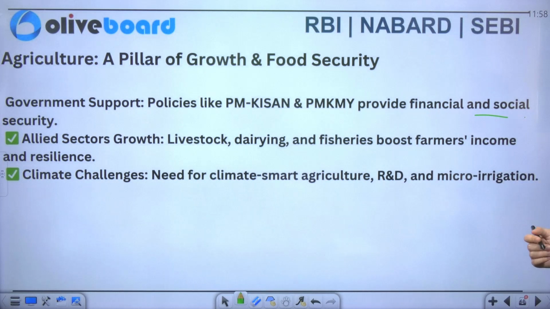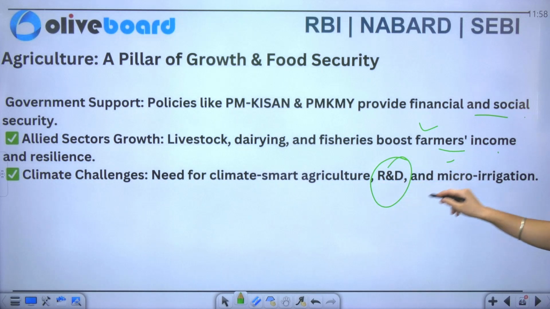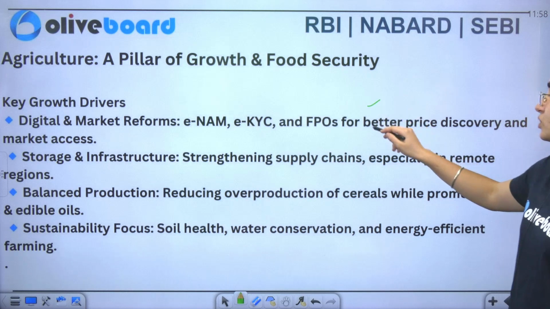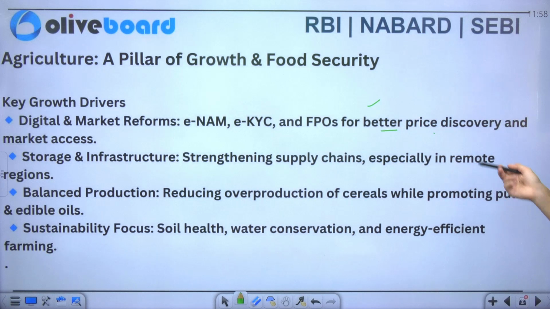Lead sector growth includes your livestock, dairying as well as fisheries, just to boost your farmers' income. And you have climate challenges, but you need to go through it and focus more on research and development and micro irrigation also. Now what are the key growth drivers? So these are eNAM, KYC, your food processing industries, organizations for better price discovery, as well as market research also.